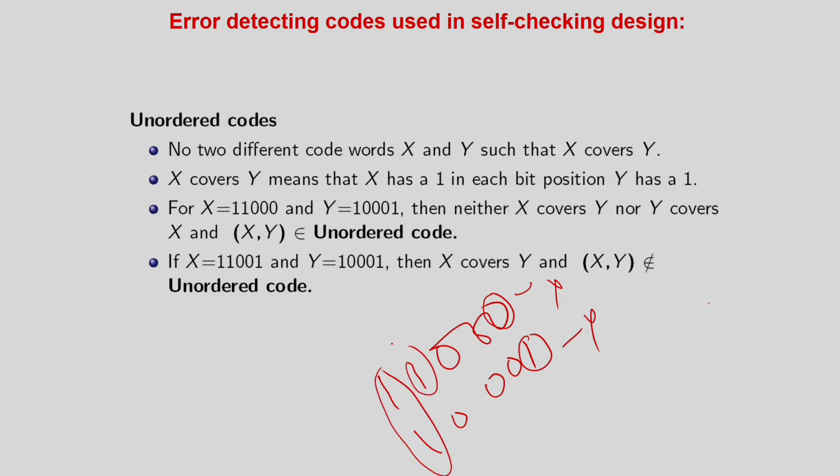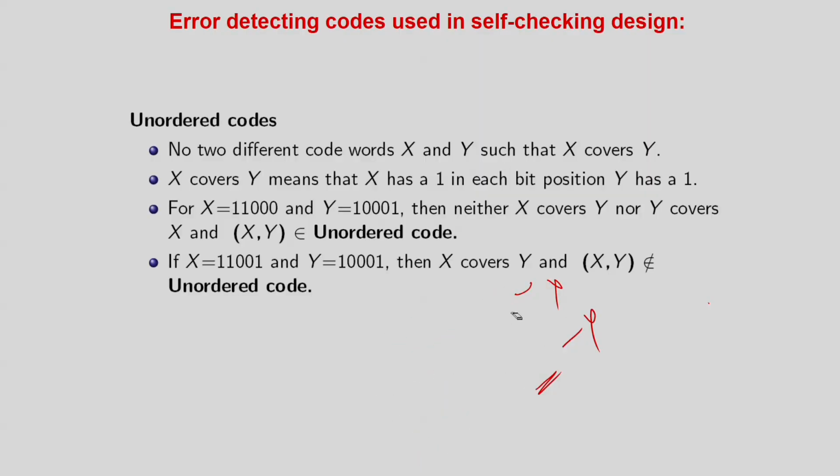So you can see here y is having an extra 1, here x is having an extra 1. So x and y cannot cover each other. So we will say that x and y in this case are unordered codes. Now what is the beauty of unordered codes? You can very easily appreciate the fact over here that multiple single direction bit flips can be detected by this